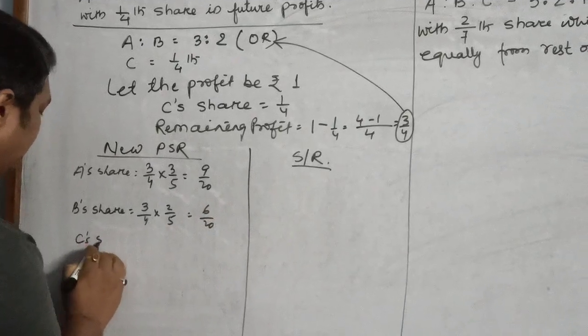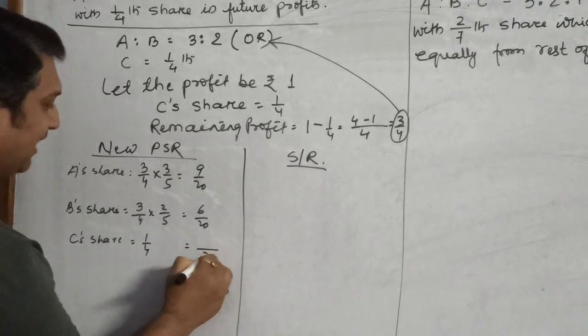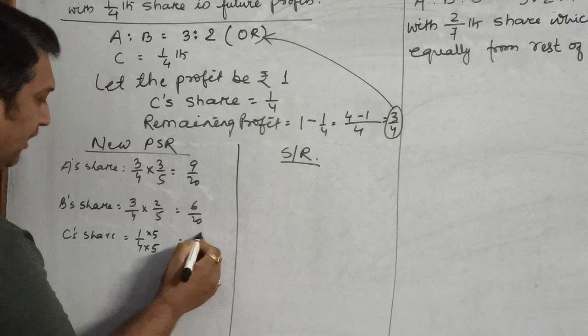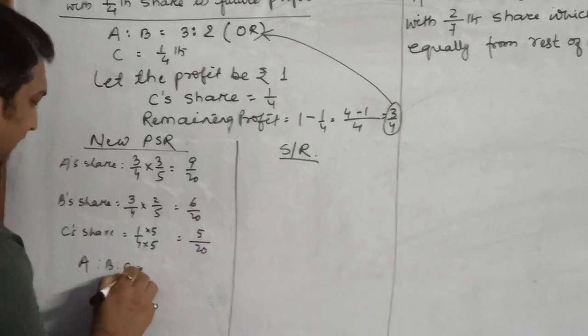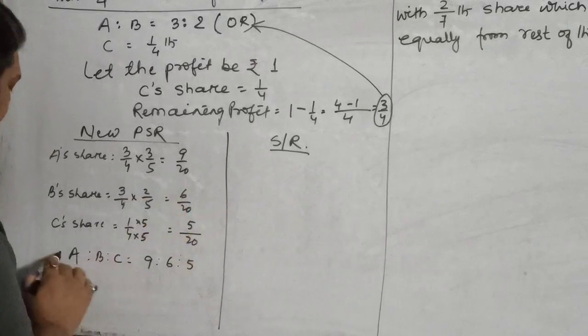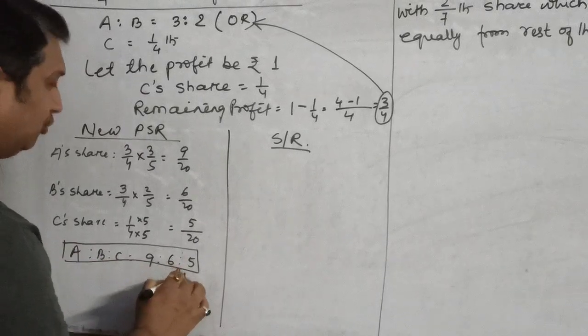What about C's share? C is getting 1/4. So we can multiply it with 5, so 5 4s are 20, that is 5/20. So now the new profit sharing ratio, as you can see, is 9:6:5. Since your denominators are all equal, this is your new profit sharing ratio.